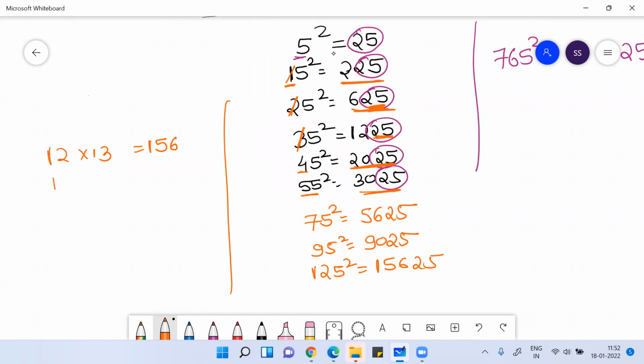How to find 12 into 13? Can I write 13 as 12 plus 1? So 12 into 13 will be 12 square plus 12. 12 square is 144, plus 12. You will get the answer 156. Clear everyone?